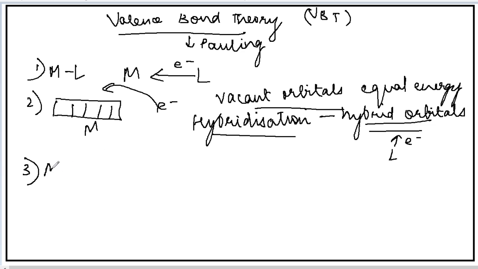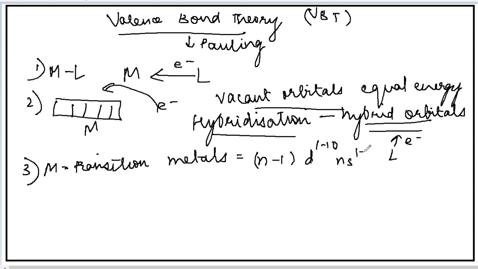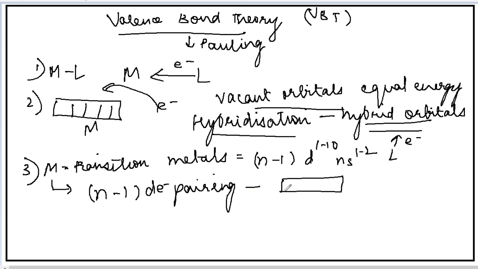Now here we are dealing with the metals which are usually the transition metals. Transition metals means those metals which have d orbitals. And you know what is the configuration of them? The configuration is (n-1)d 1 to 10, ns 1 to 2. So sometimes these metal orbitals, the inner (n-1)d electrons, will undergo pairing, and when these electrons undergo pairing, they will provide some vacant orbitals for the ligand to donate electrons to.